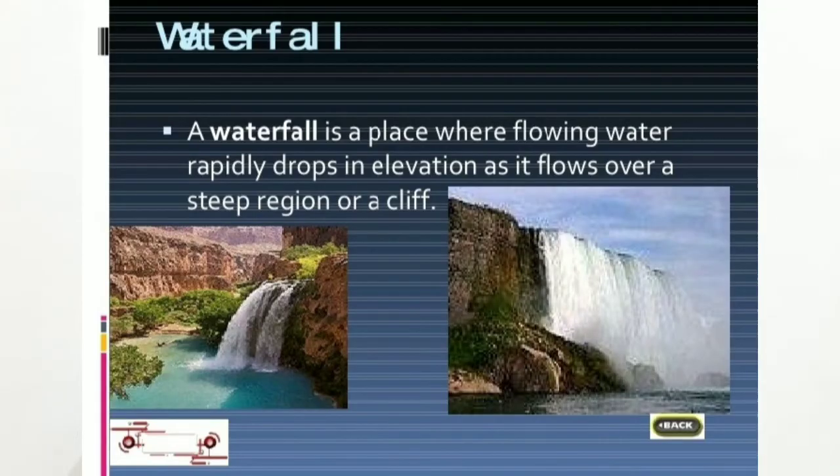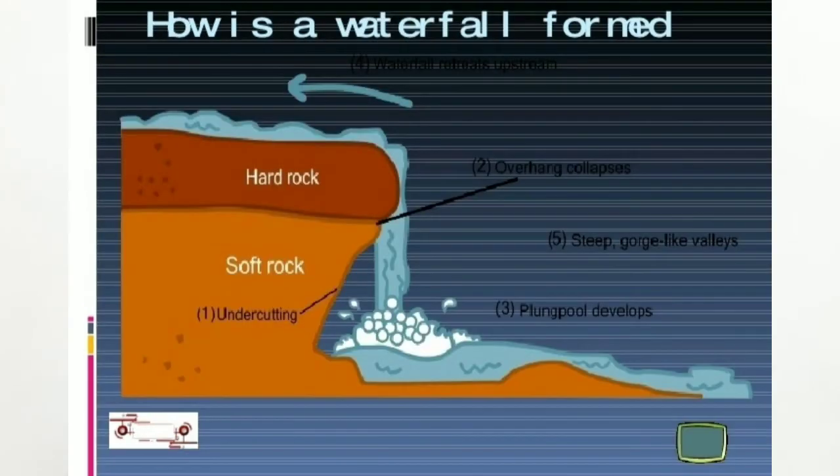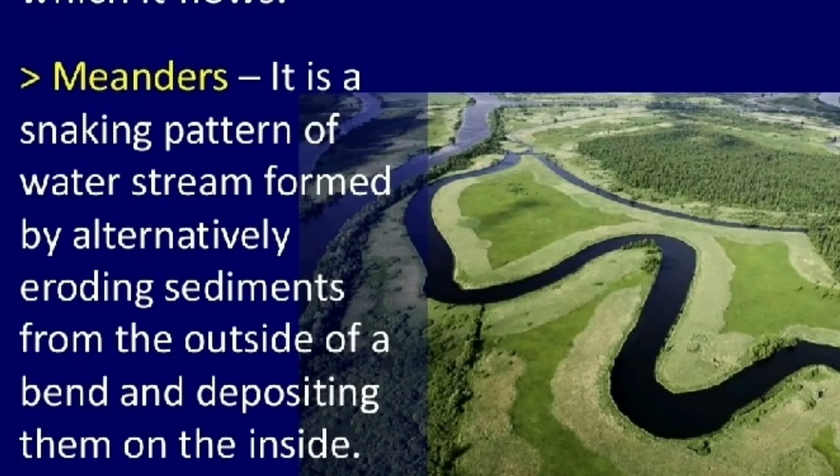Second erosional landform is waterfall. Waterfall is basically the falling down of a large amount of water from a height. Next feature is meanders. When the river enters a plains, it twists and turns and results in the formation of curves. These curves are basically known as meanders.